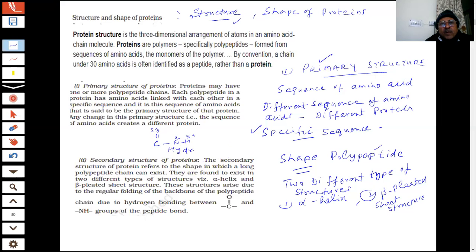Formation of hydrogen bonding. And if hydrogen bonding is formed, they will start taking a shape. It is an attractive force, because there are CO and H groups. So there is hydrogen bond formation which can take place within the peptide bonds.